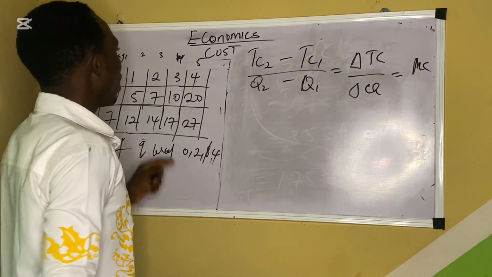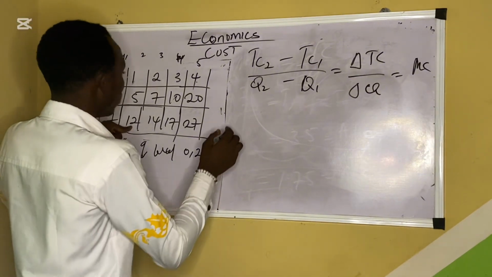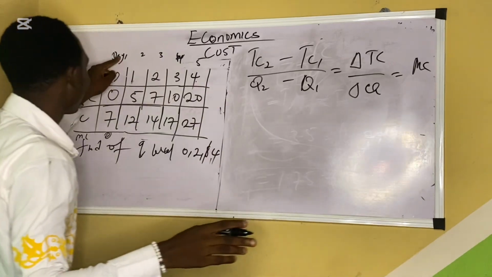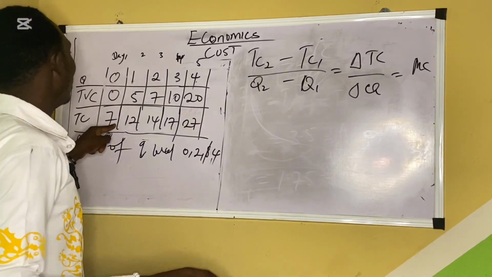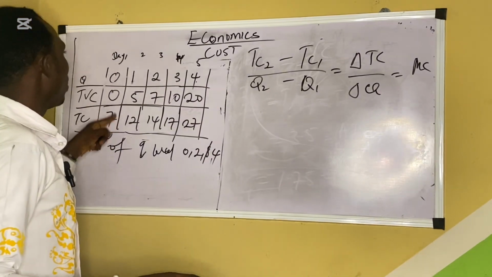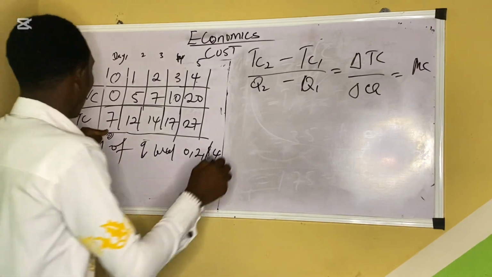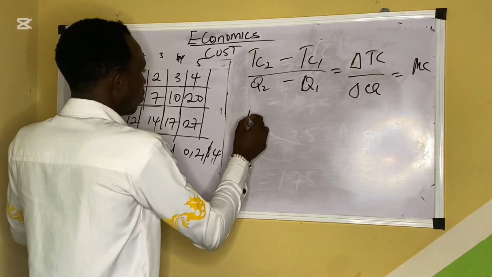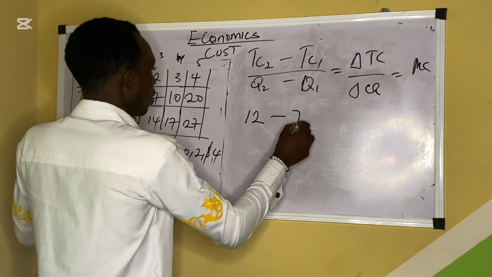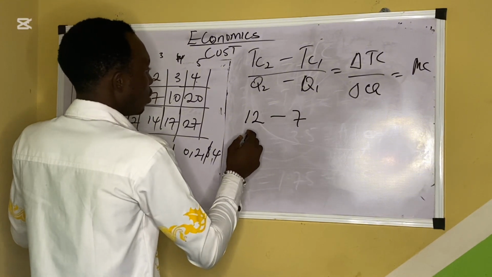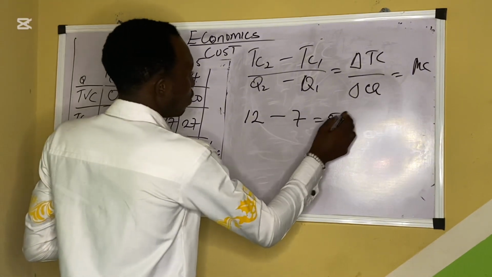Now, the second day. Sorry, don't mind me. For the first day, there's no change because that is the product. For the second day, there's a change. So let's see the change. We have TC2, which is 12 minus 7, so we have 5.